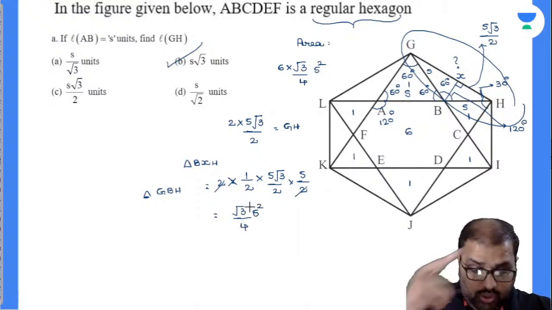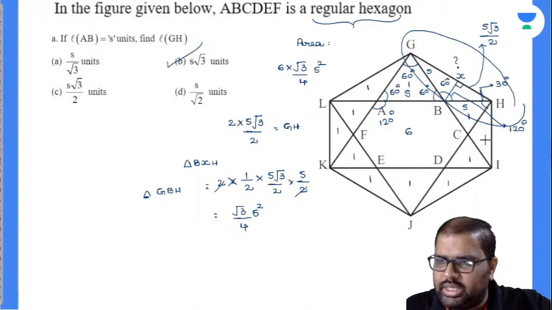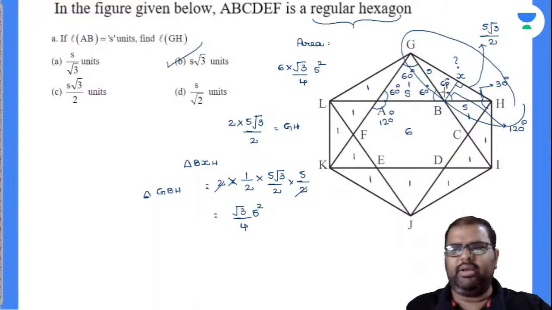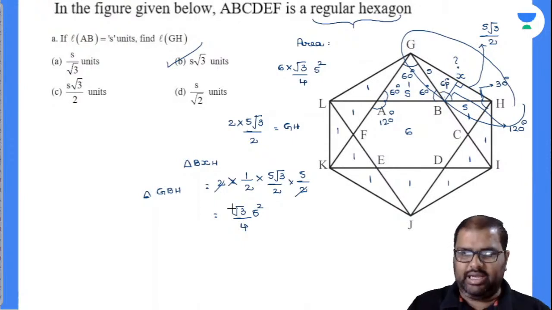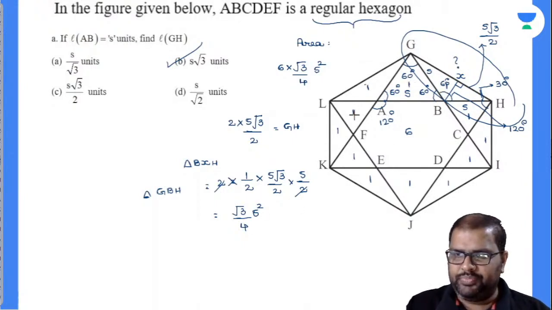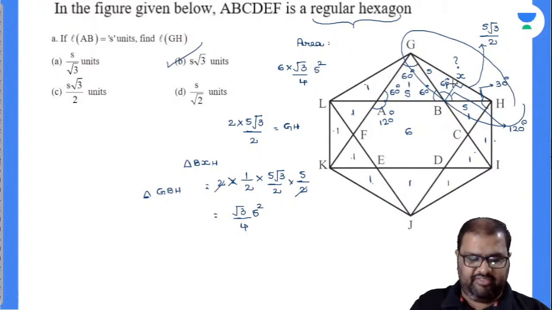These triangles are also equilateral triangles. See here, this is also equilateral, this is also equilateral, and this is also equilateral. So inside there are 6 equilateral triangles, and outside there are 12 equilateral triangles: 1, 2, 3, 4, 5, 6, 7, 8, 9, 10, 11, 12. With this, I can solve each and every question fatafat here.